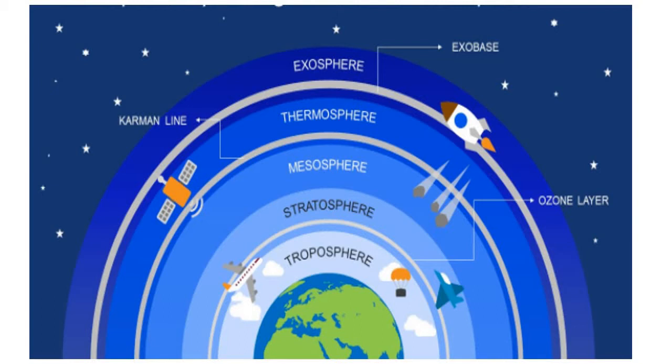At about 50 kilometers, the temperature begins to fall again. This marks the end of the stratosphere. The end of the stratosphere is called the stratopause.